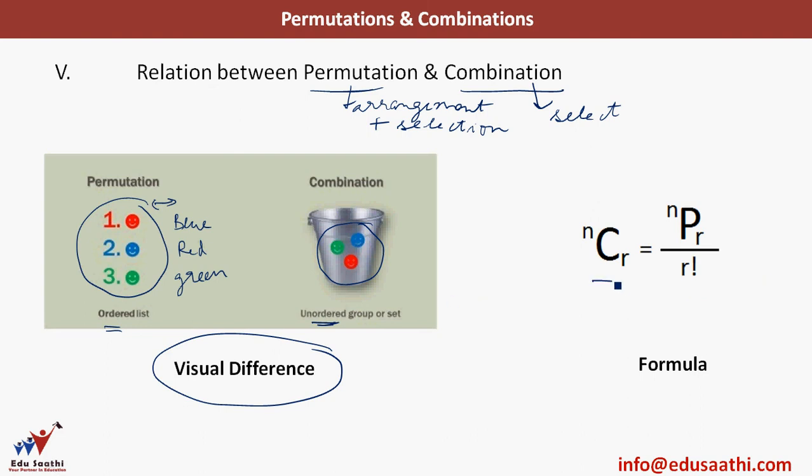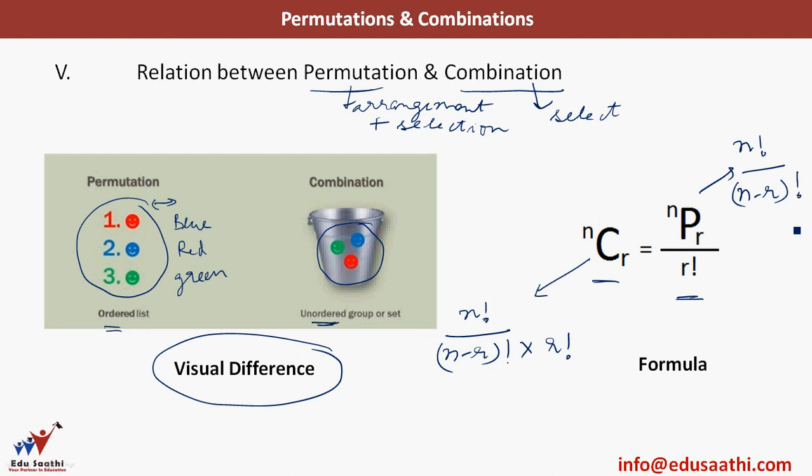I have nCr is equal to nPr by r factorial. What was nCr? If you remember, it was n factorial by n minus r factorial multiplied by r factorial. This was nCr. What was nPr? It was just n factorial by n minus r factorial. That is why we divide by this r factorial. If I multiply this here, this becomes equal to nCr. Okay.